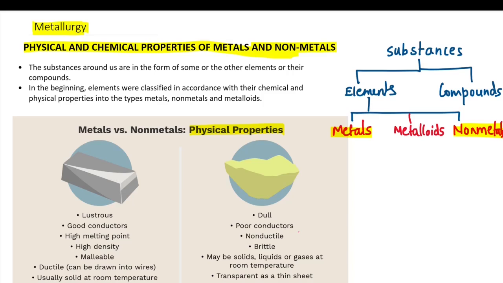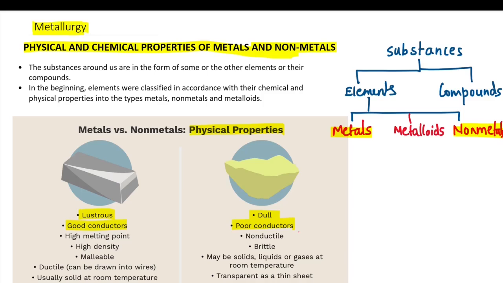Physical properties means those which we can perceive with our senses, those properties that can be seen. The first property is that the metals are lustrous. That means they are shiny, they sparkle, but non-metals are dull. Metals are good conductors of heat as well as electricity, whereas non-metals are poor conductors of heat and electricity.